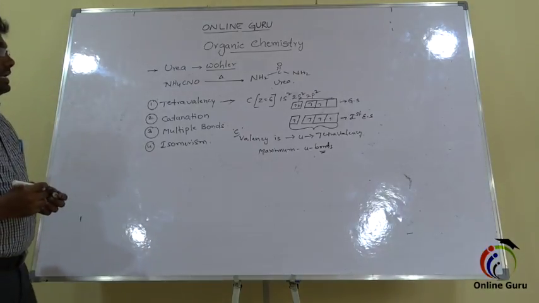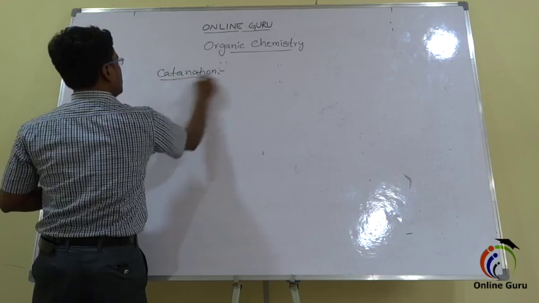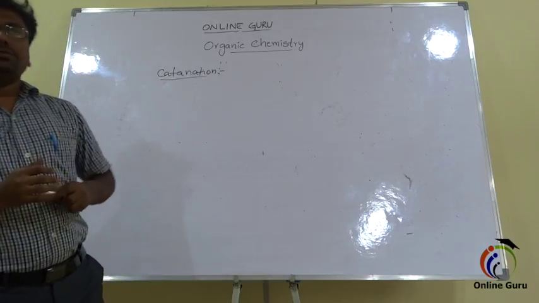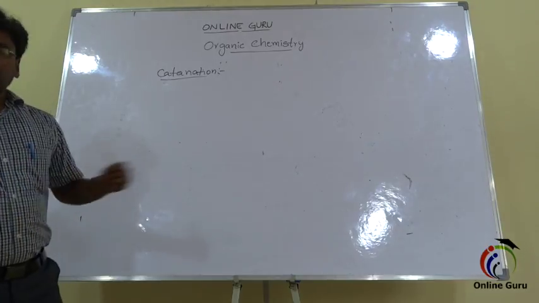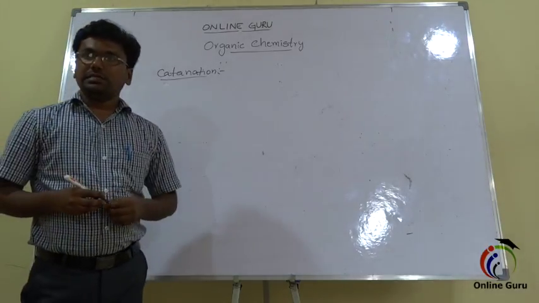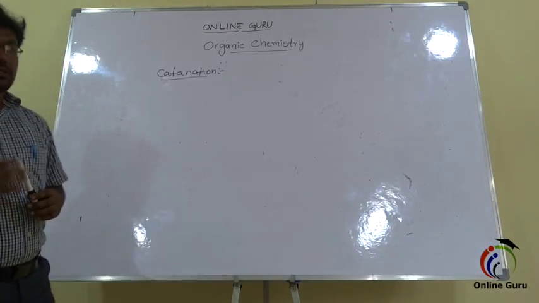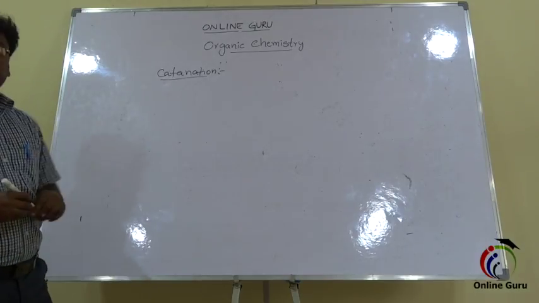Next come to the catenation capacity. What is catenation? Atoms of the same element join together and form long chains, branched chains and ring structures, which is called catenation.